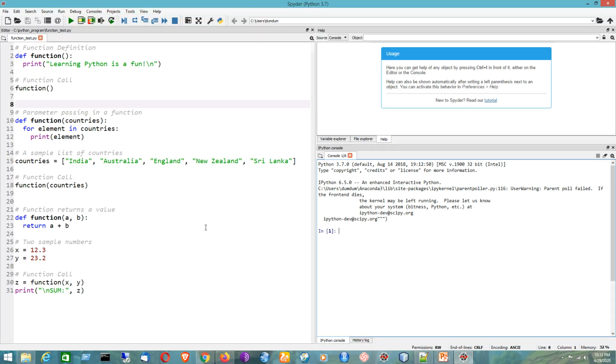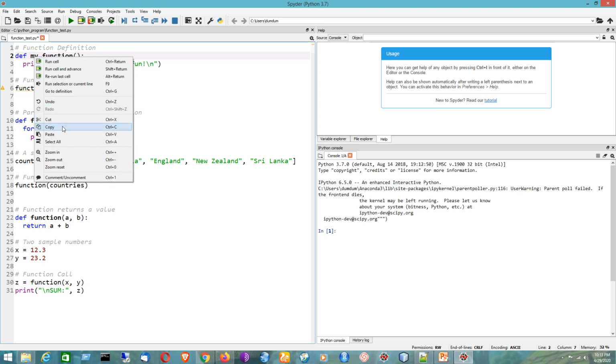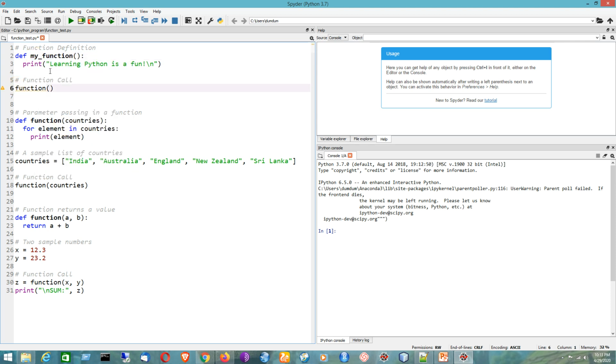So here I have written a program that is writing a simple user-defined function, using the def keyword, function is the name of the function, but I can provide any name. Say, for example, I can write a function name like my_function. So here I have to call it by that particular name of the function that I have defined just now. So I have made the necessary changes.